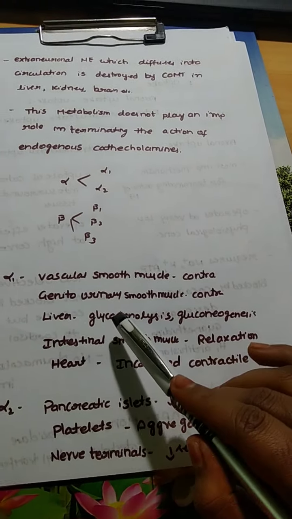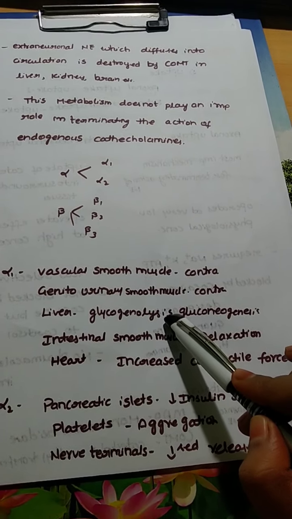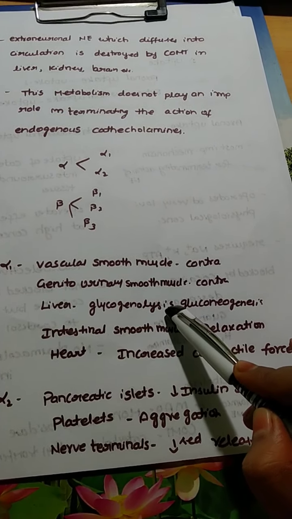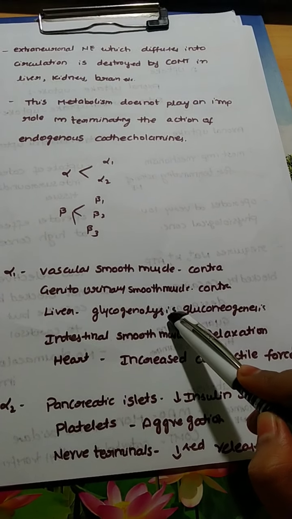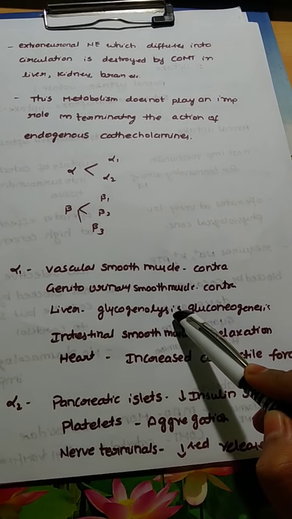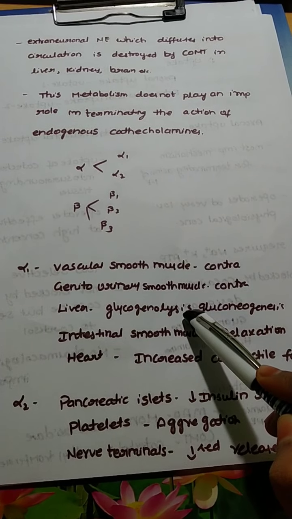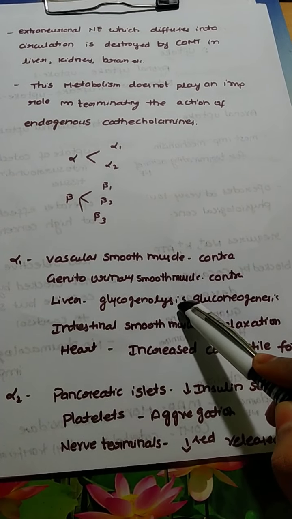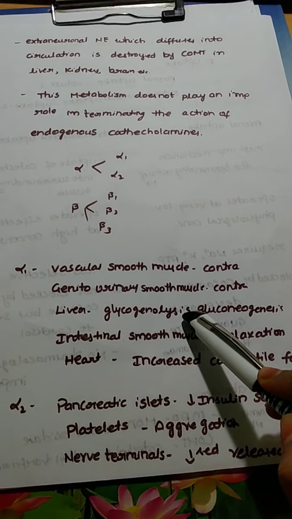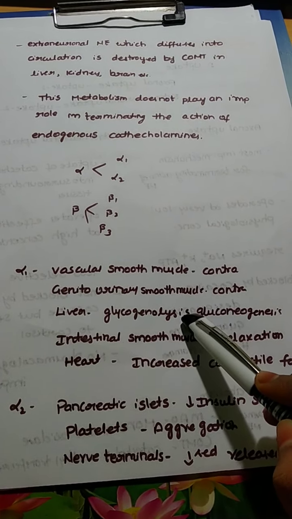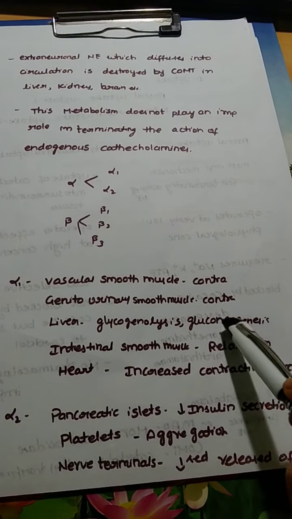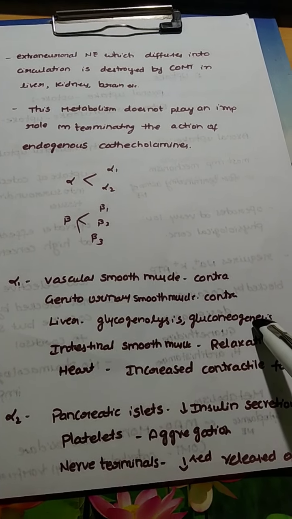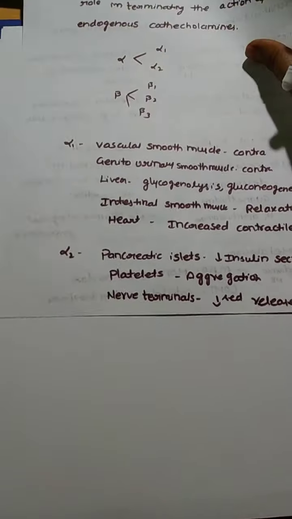In the liver it causes glycogenolysis. Generally, whenever the glucose reserves are more in the blood, the liver will convert the glucose into glycogen. The glycogen is stored as reserve in the liver. When the sympathomimetic actions increase, the glycogen will be broken down to glucose and glucose is released into the blood. That phenomenon is called glycogenolysis. Also gluconeogenesis, that is synthesis of glucose from non-carbohydrate sources, happens in alpha 1 actions.